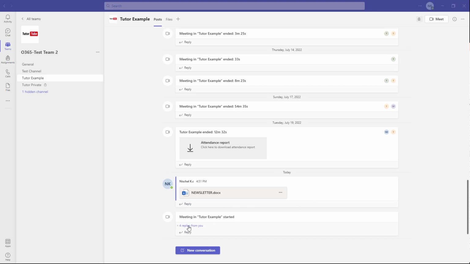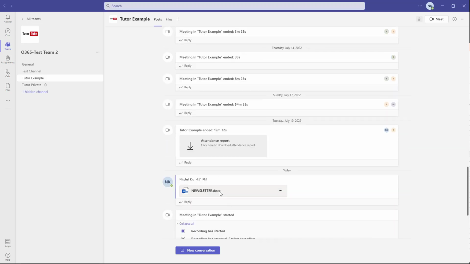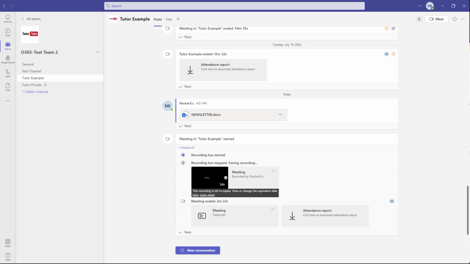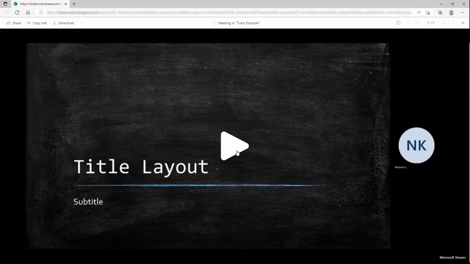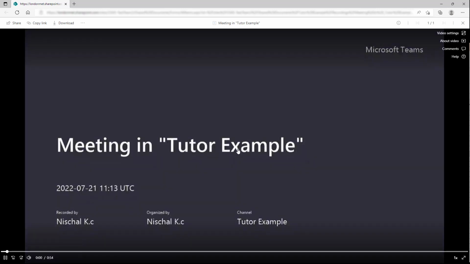So over here, you can go onto the replies, and here you can see that this is the recording right here. You can see that it has stopped right here, and it's saving the recording, as you can see. Once you access it, you will be logged in onto SharePoint, as you can see right here. So it's accessing the file, and you can view the recording right here, just like this.